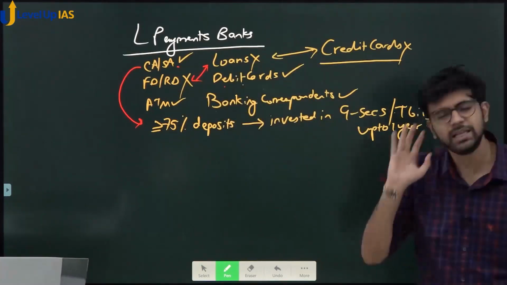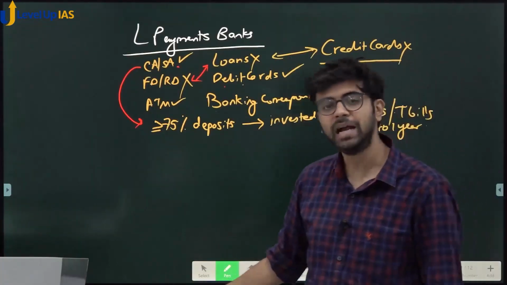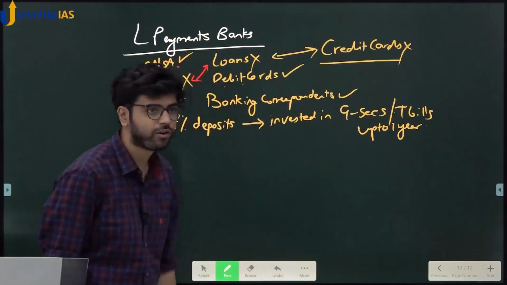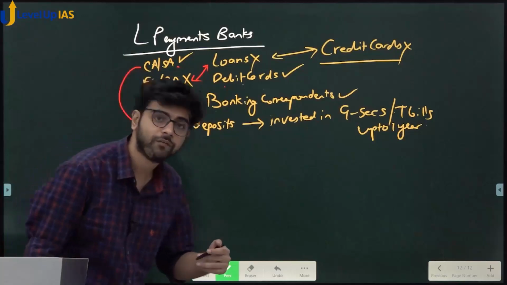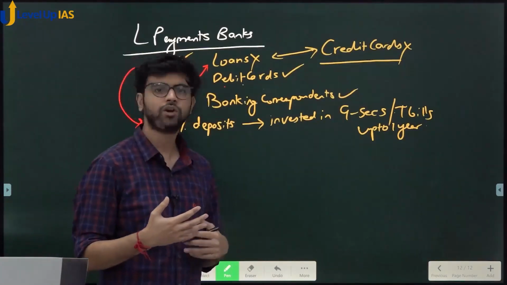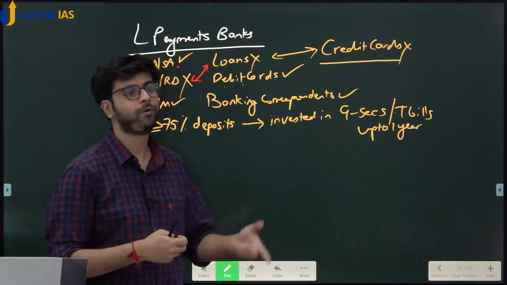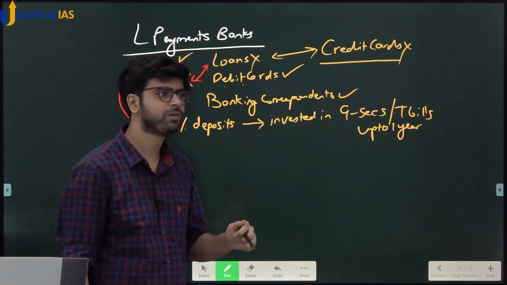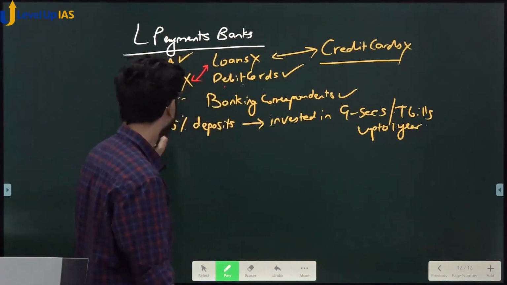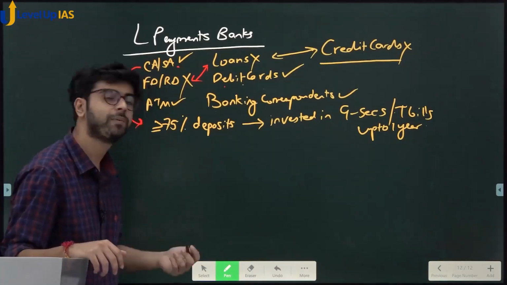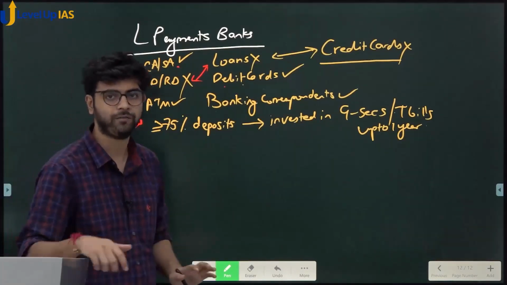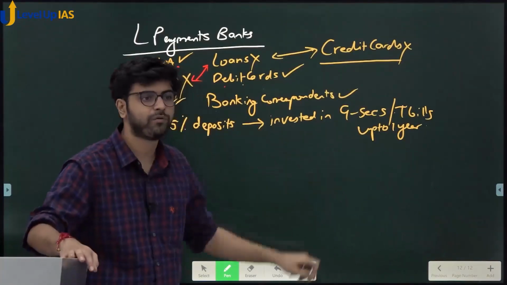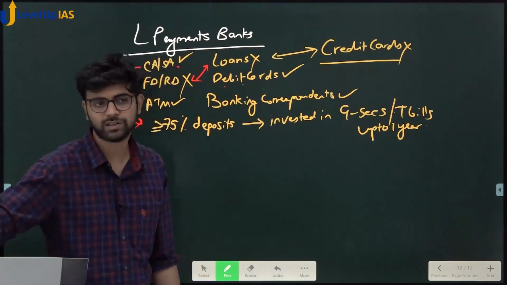Are you trying to get the reason and logic behind payments bank? See, blindly by-hearting this doesn't make any sense. If loan is not allowed, credit cards are also not allowed. See, it is all interrelated. These are small banks, not big banks. We want to encourage savings among people, so that is why we allowed banking correspondents. We allowed ATM cards. Everyone should have an ATM card, even one who is earning 100 rupees per day. Even 50 rupees savings per day will lead to a big amount for him after a point of time. Yes or no? At least 75% deposit should be invested in G-Secs or T-bills up to 1 year. After that, whatever you want to invest, you can invest in risky assets also.